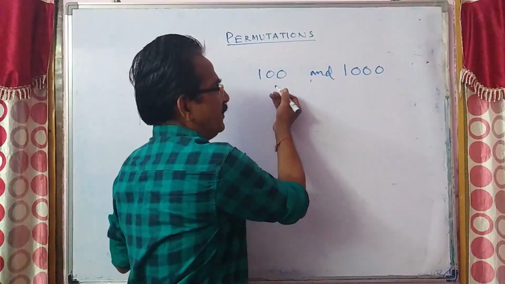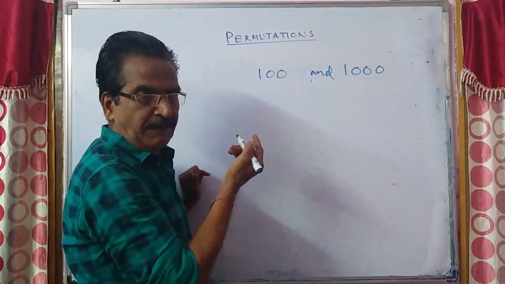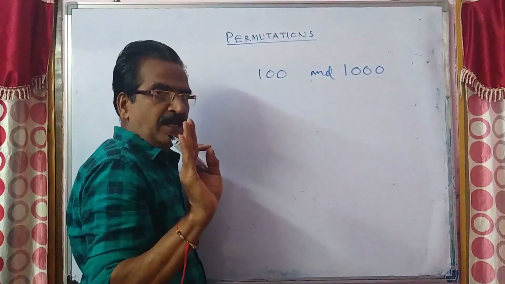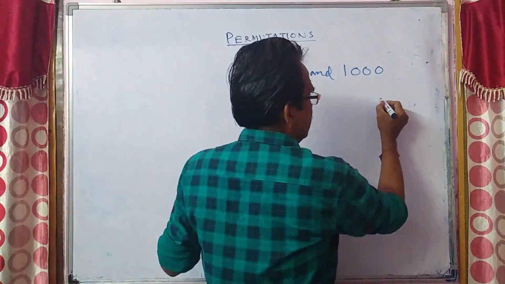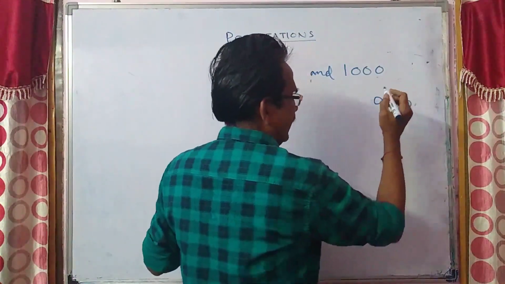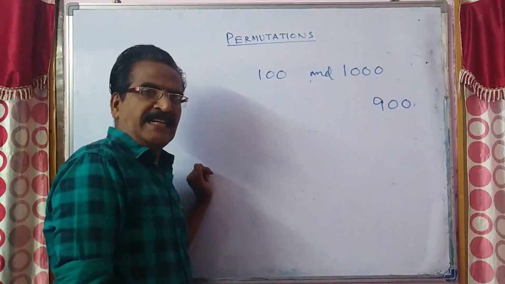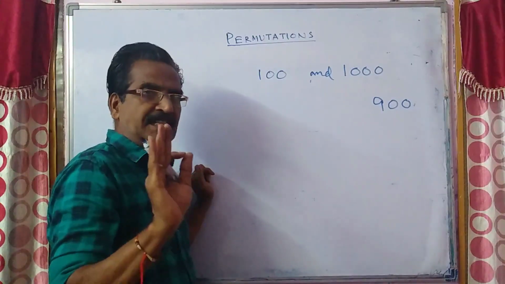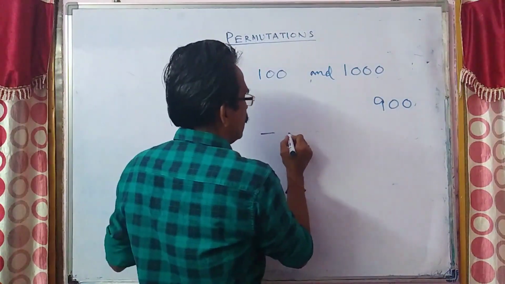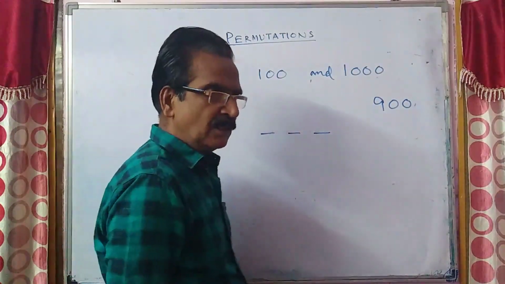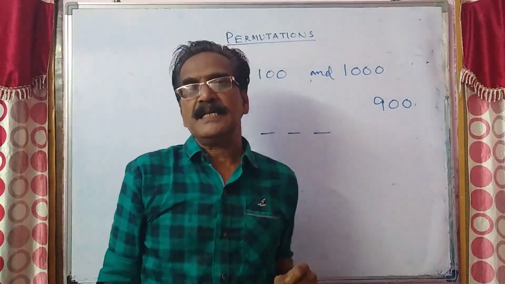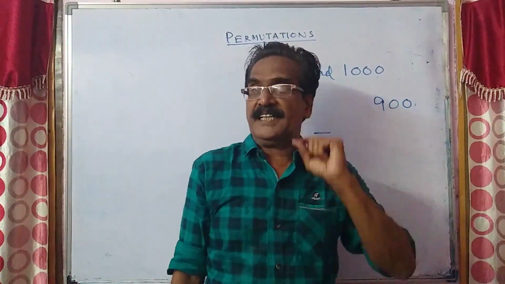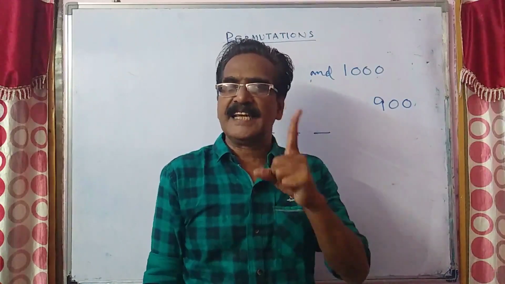Between 100 and 1000 means there will be only 3-digit numbers. Total 3-digit numbers are how many? 900, from 100 to 999. There will be 900 3-digit numbers. Now the question is how many numbers are such that at least one digit is 6.